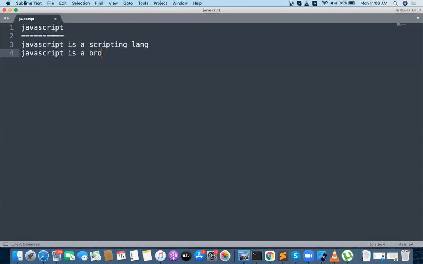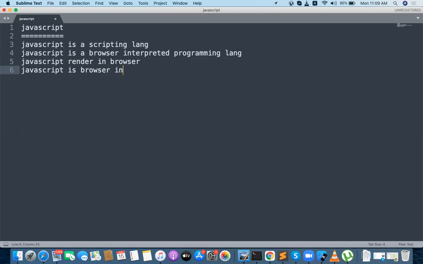a browser interpreted programming language. And one more thing is JavaScript renders in browser. Any browser, not a problem with any browser. JavaScript is browser independent.